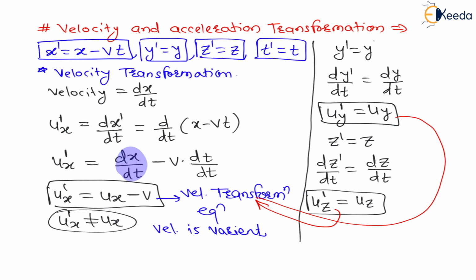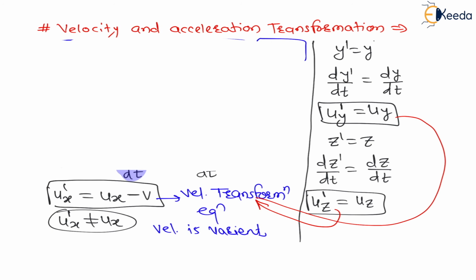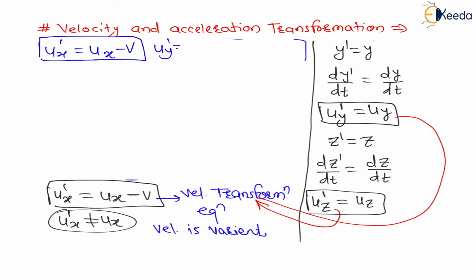And velocity is variant here, because my dear students, let me write these three equations first. All three equations I will summarize here. Velocity transformation: ux dash is equal to ux minus v. This is the first equation for the velocity transformation. The second equation is uy dash is equal to uy, and the third equation is uz dash is equal to uz, right? These are the three equations.